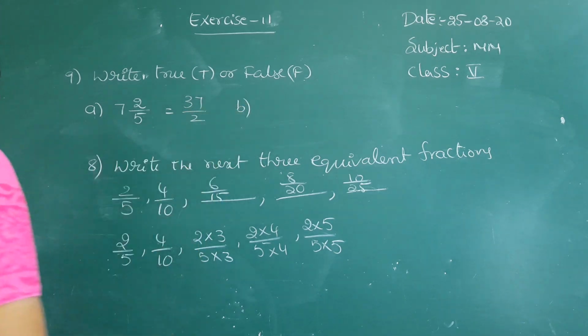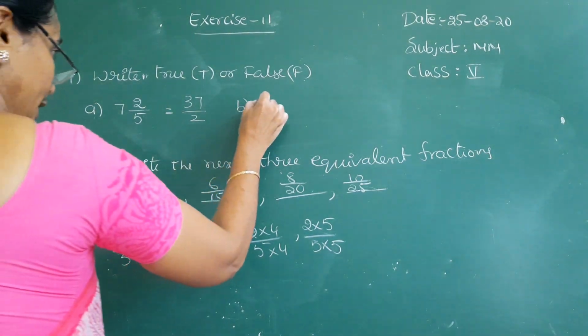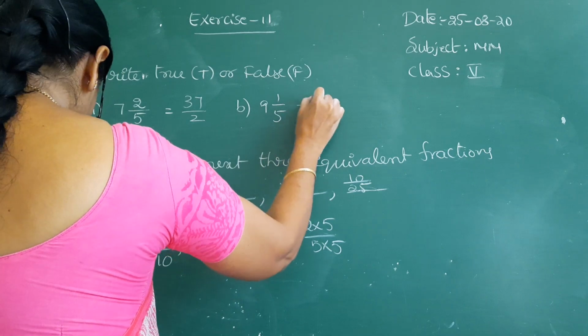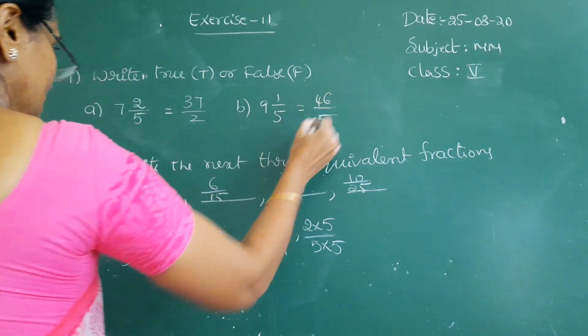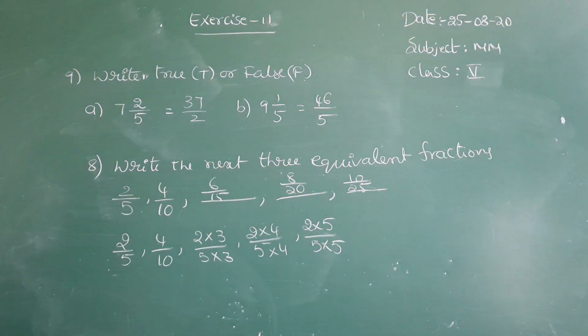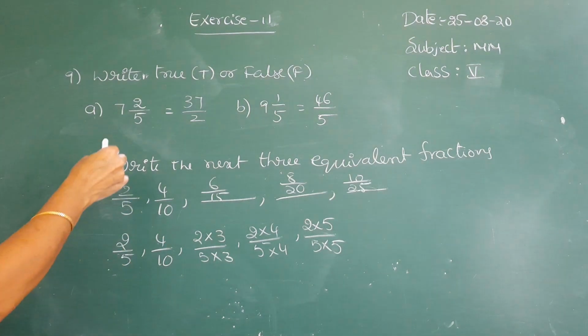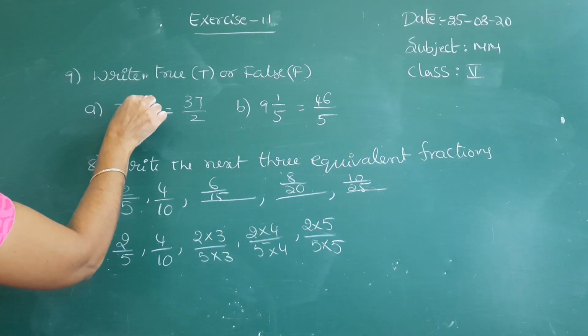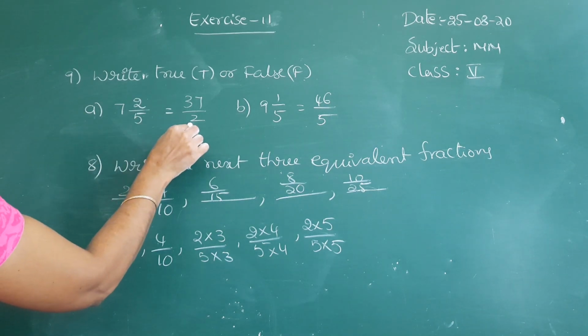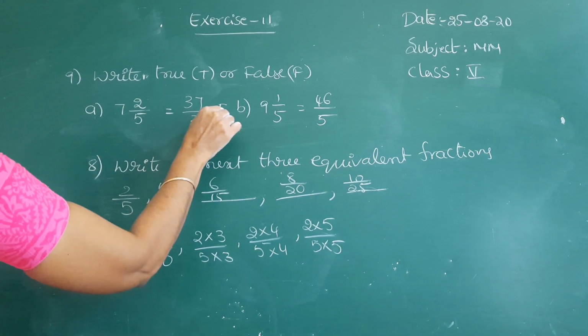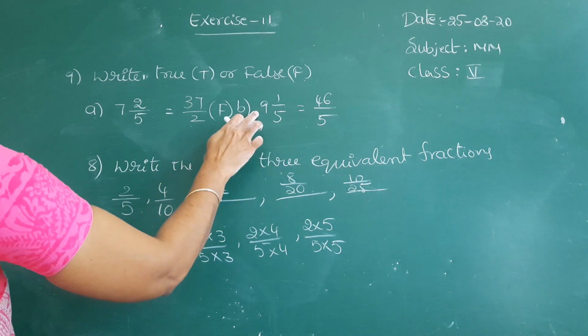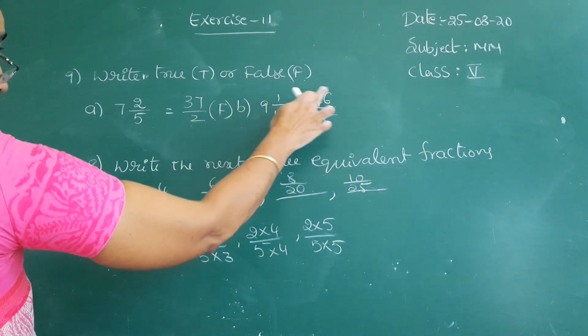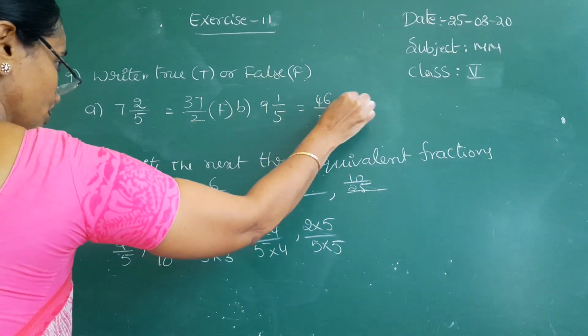And next one is 9 1 by 5 is equal to 46 by 5. Already you know how to convert mixed into improper. Observe here, 7 5s are 35, 35 plus 2, 37 by 5. But here they gave 2, that's why it is false. Observe here, 9 5s are 45, 45 plus 1, 46 by 5, is true.